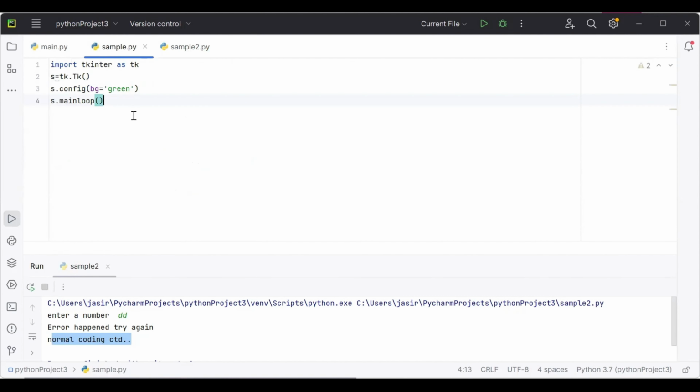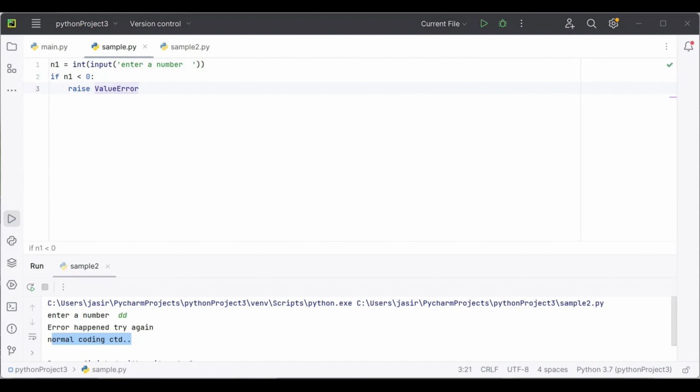In the same way, if you want to raise an exception, here you can see I'm asking the user to enter a number. Maybe I'm checking if the number n1 is less than 0. We can raise a ValueError. Whenever n1 is less than 0, we can raise the ValueError and print a message along with that.